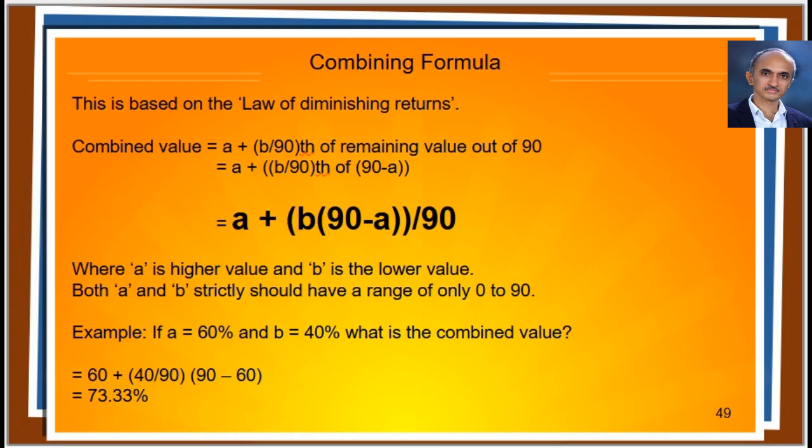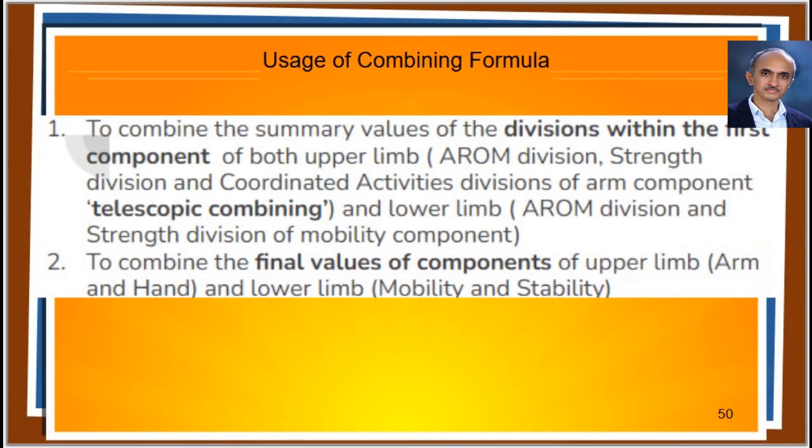Well, you need not remember these nuances. Just remember the formula. There are a number of places in Gazette where this formula is discussed. We are concerned with following 5 situations. Number 1 is, we use combining formula as telescopic combining at different places when you have to combine more than two 90-based ratios. Number 2 is, to combine the value of the first and second components in the case of both the upper and lower limbs.